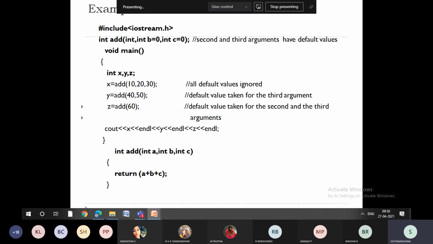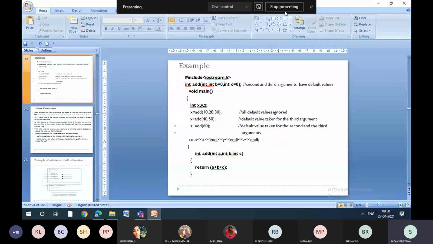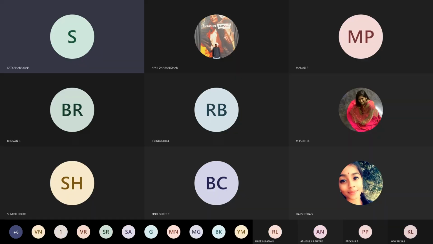Right? So this is about function overloading, function prototyping. So any doubts in this? Any questions? I'll be happy to answer. Are you able to follow what I am telling? Or is it rocket physics? Clear?